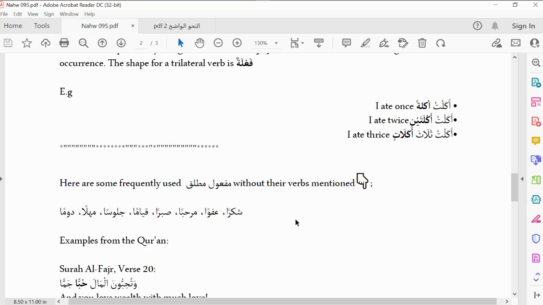Very, very easy. So here are some frequently used maf'ul mutlaq without their verb mentioned. There are some words that occur freely that we always use, but they don't always mention their verb with them, but they are maf'ul mutlaq, like shukran now.